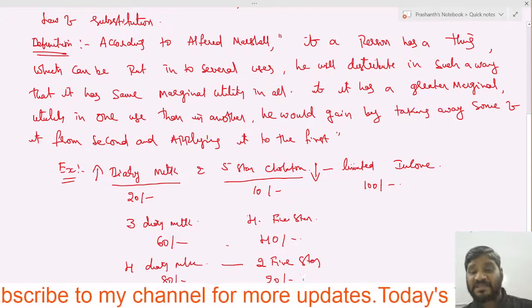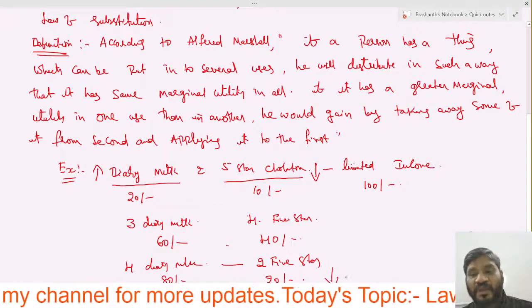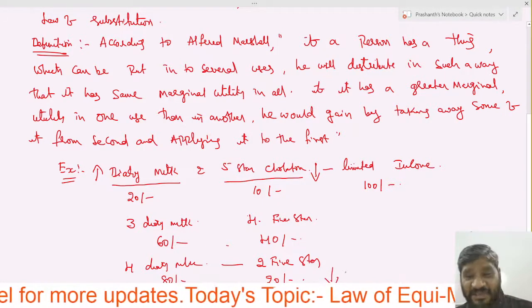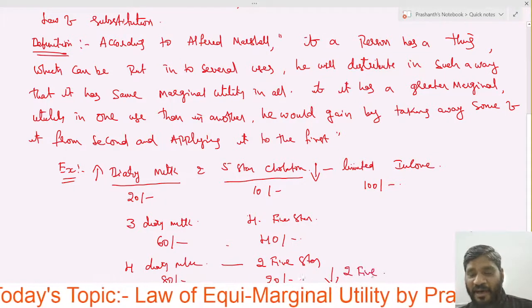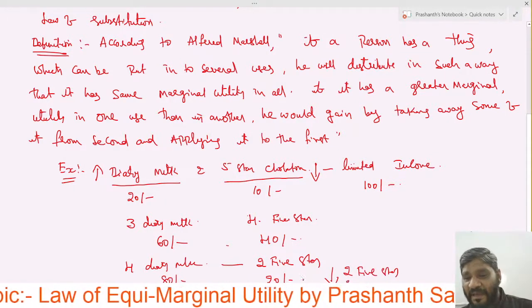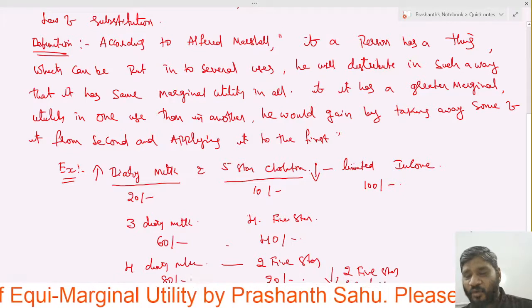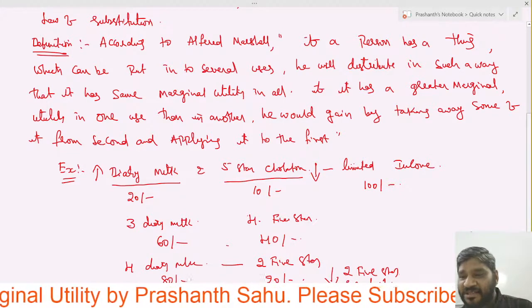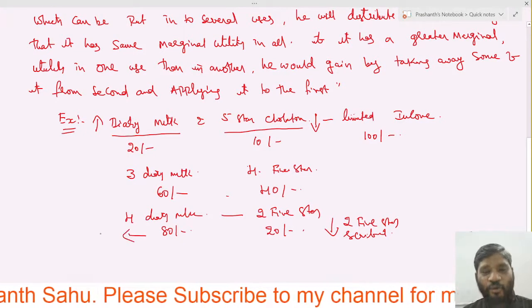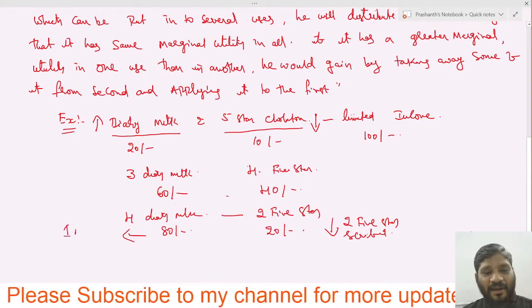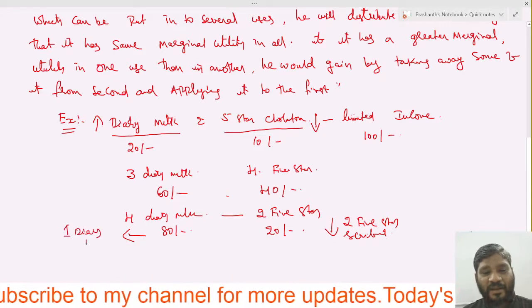Means he has sacrificed 2 5-star to increase 1 dairy milk.